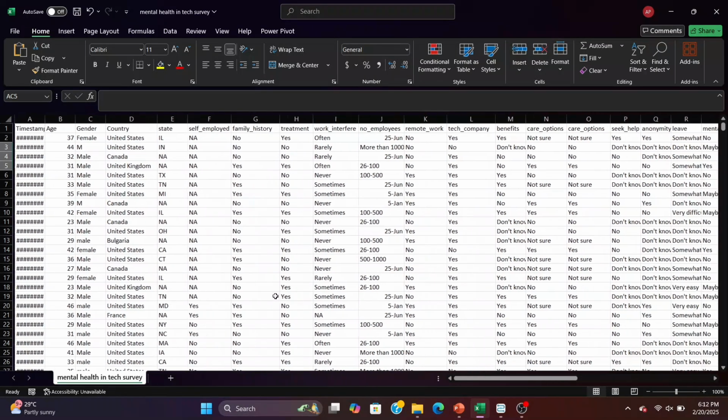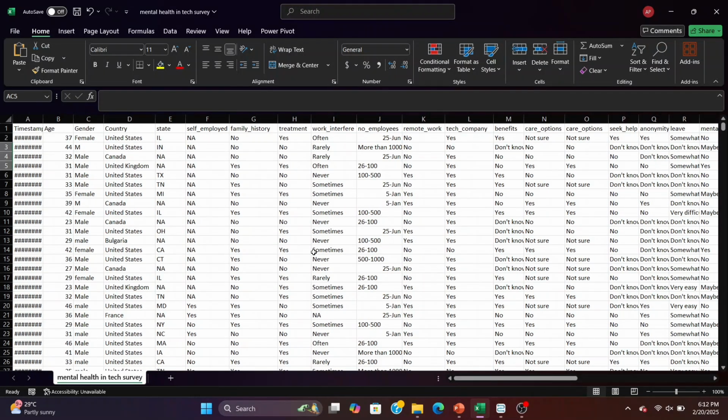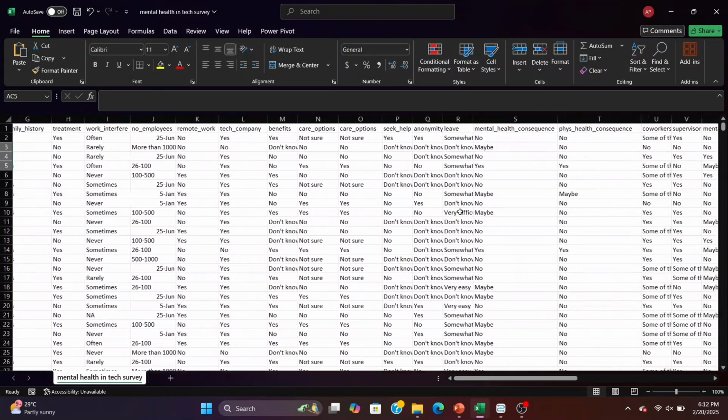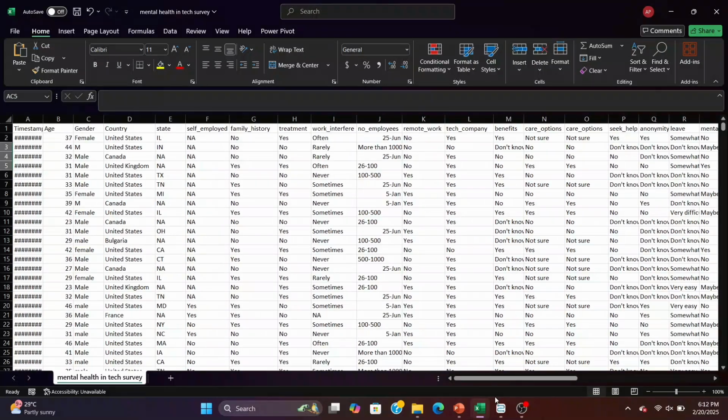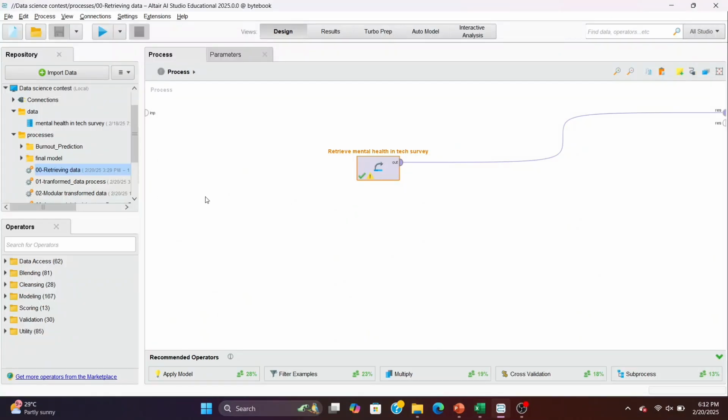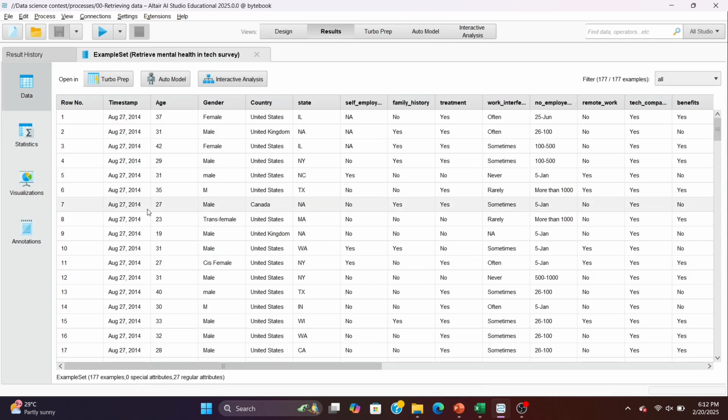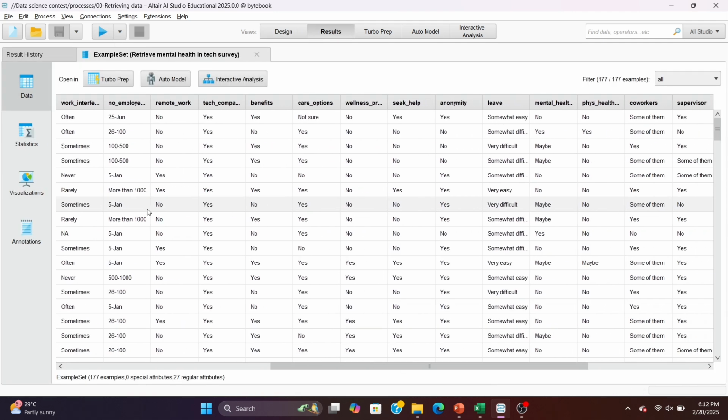This is a dataset. We can see it has how often the treatment is taken, the age and gender of individuals, how they interfere with work, whether they work in a tech company or not, and other such details related to working professionals. Now let's start by understanding the dataset in RapidMiner. I imported the data and retrieved it from its location using the retrieve operator. Clicking the Run button allows us to see the results of the data. The data appears the same as in Excel.